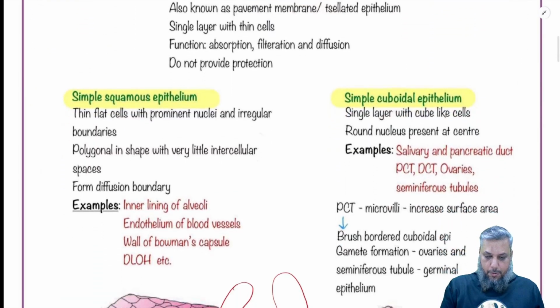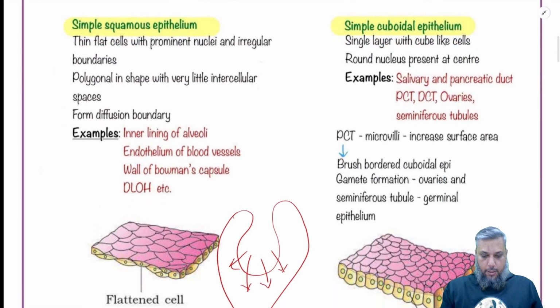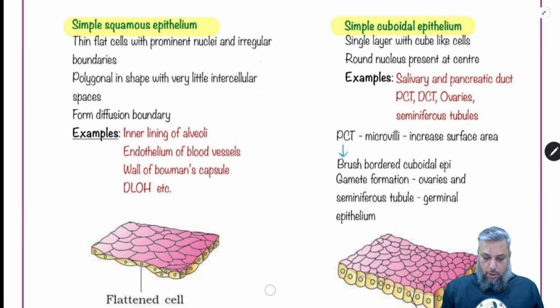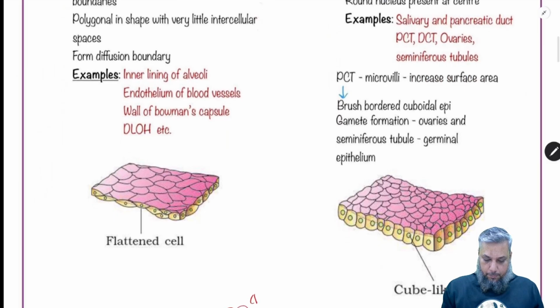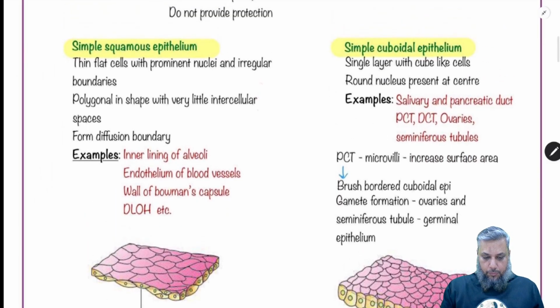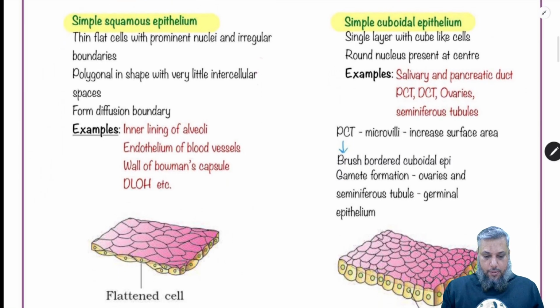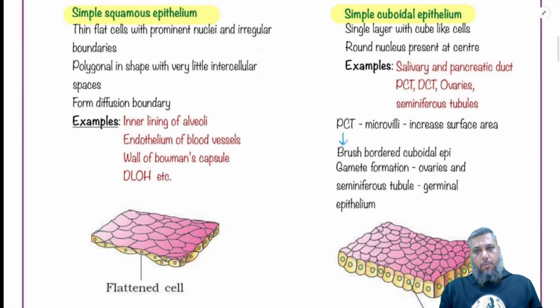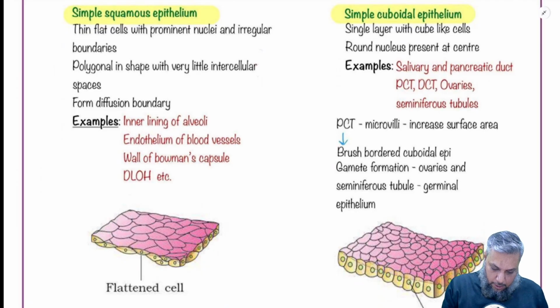The first type, that is the simple epithelium, में पहला type, the squamous epithelium, right? Now, so we have this simple squamous epithelium, and let us pay attention to this. Look at the shape of the cells. These are flattened cells, chapte, flattened cells.